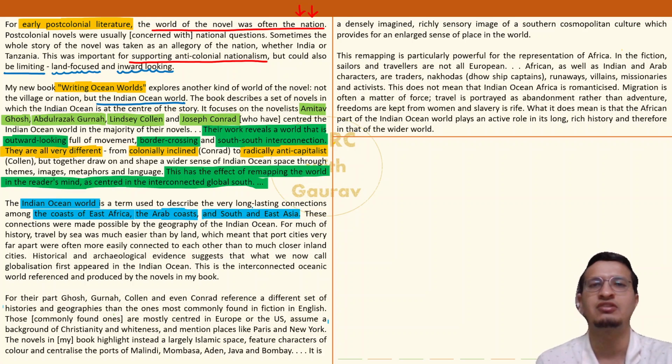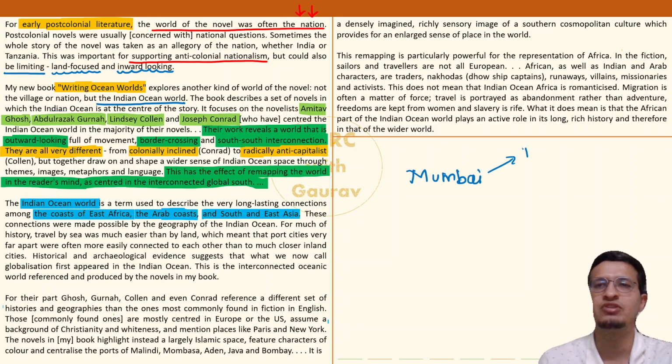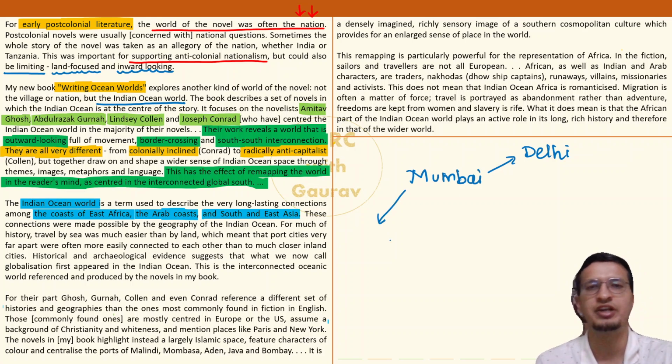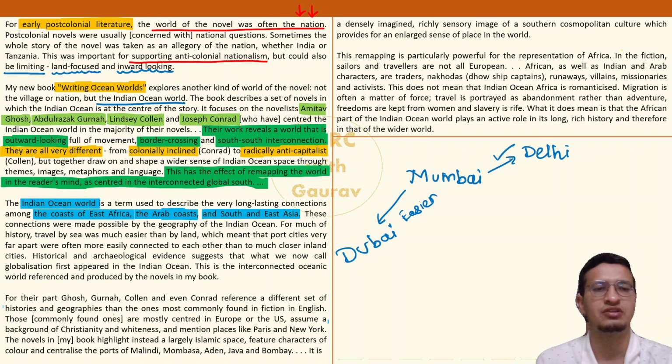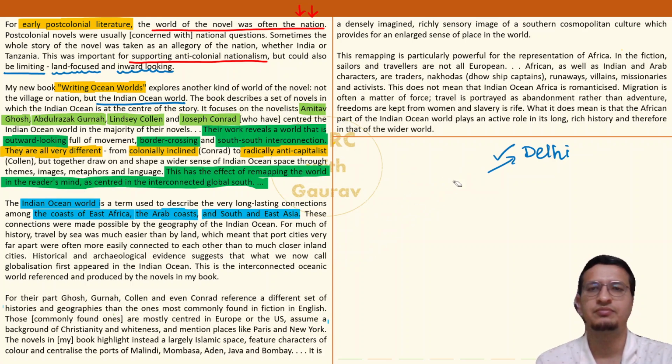It's something along this line that let's consider a very popular port, Mumbai. So going from Mumbai to Delhi, which is a completely inland city, it's a very painful task. But let's say you have to go from Mumbai to Dubai, maybe by sea. Okay, we are talking about travel by sea. Then this is far easy, far better to do as compared to this. That's what is suggested by the author over here.